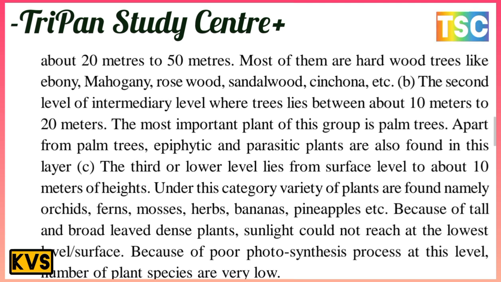The third is the lower level, which lies from the surface up to about 10 meters in height. Under this category, a variety of plants are found, namely orchids, ferns, mosses, herbs, bananas, pineapple, etc. Because of the tall, broad-leaved, dense plants, sunlight cannot reach the lowest leaf surface. Because of the poor photosynthesis at this level, the number of plant species is very low.